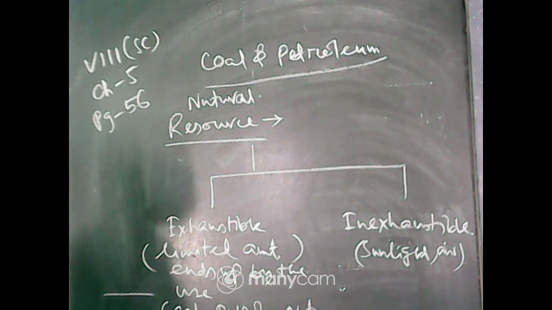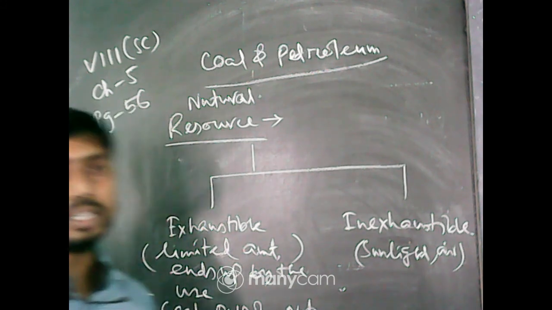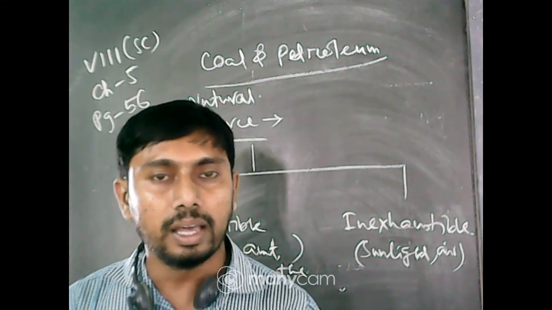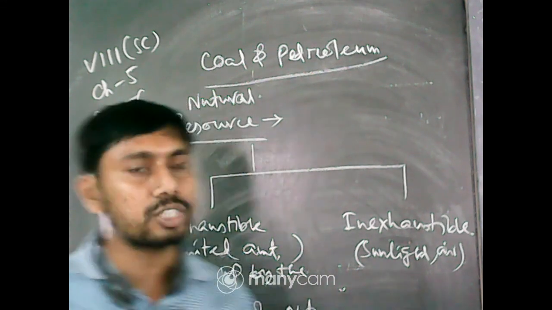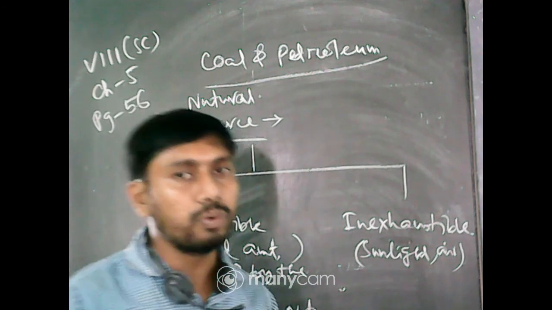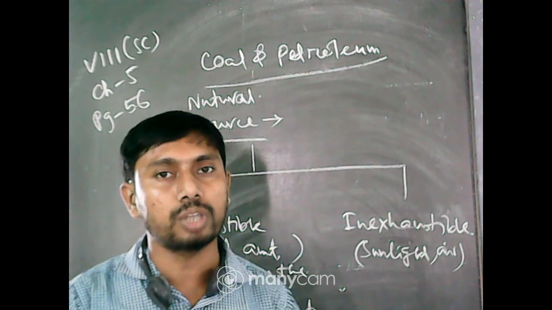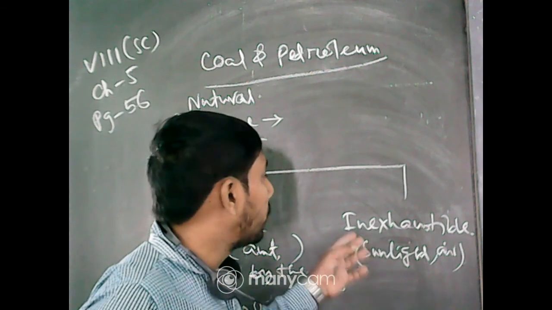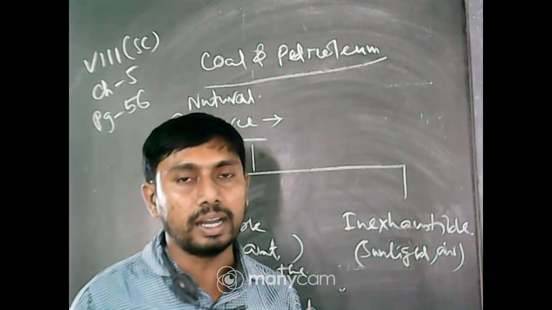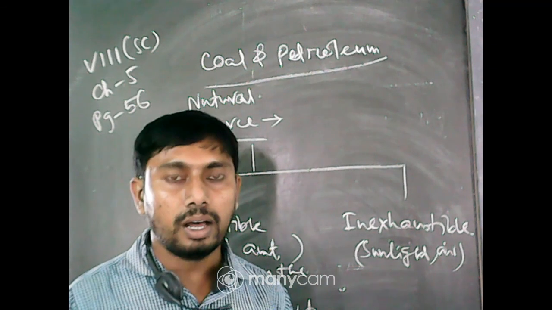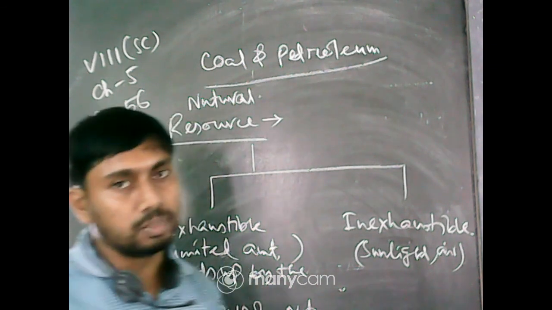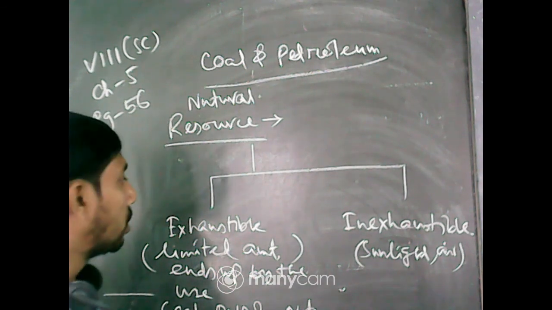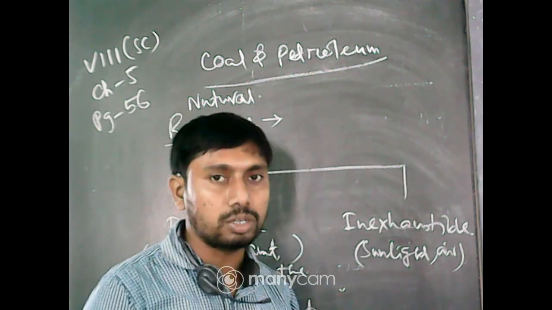Inexhaustible? Yes. Water, when it comes naturally as rainfall and is stored in a dam, is a source of inexhaustible energy, because water is used to produce electricity. But the natural resource we use for drinking water is exhaustible, because it is not used as a source of energy; it is a requirement of our body.